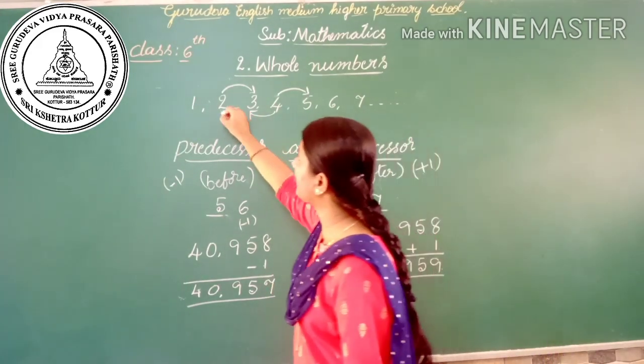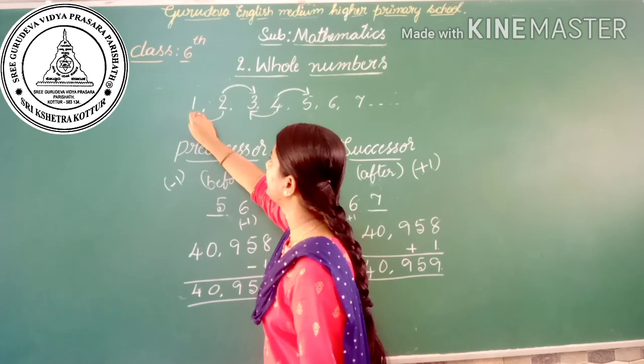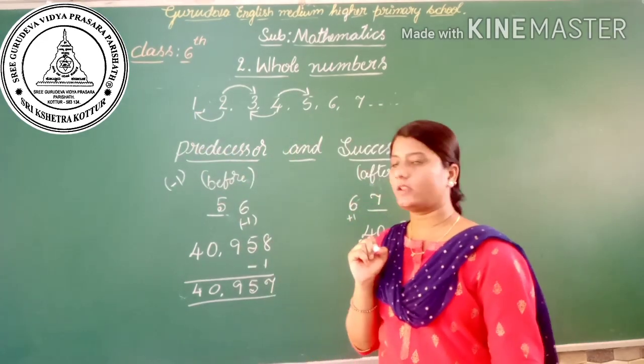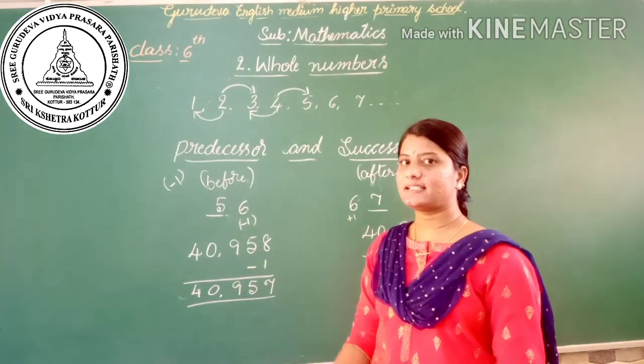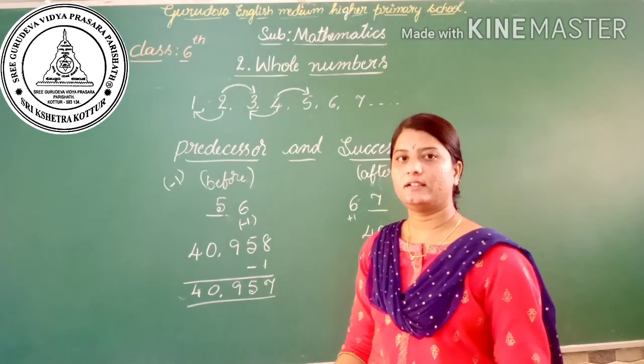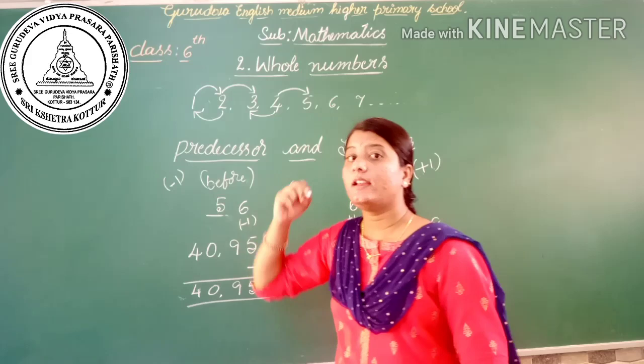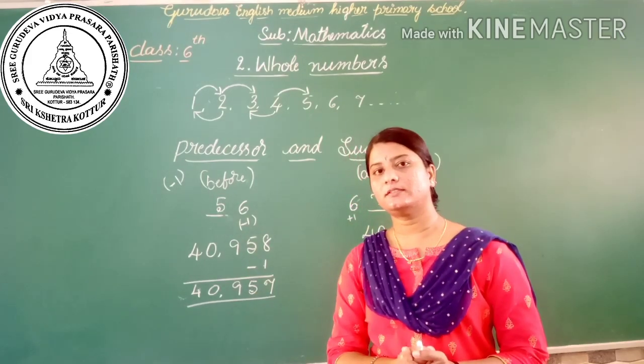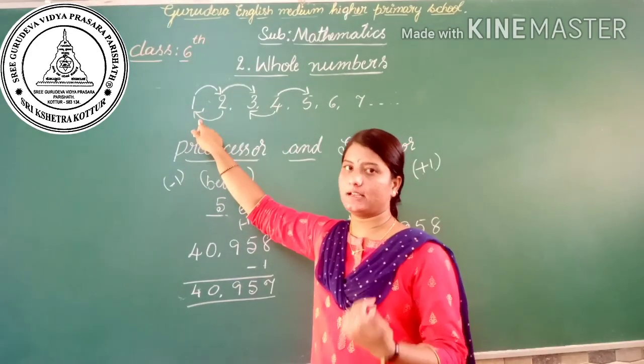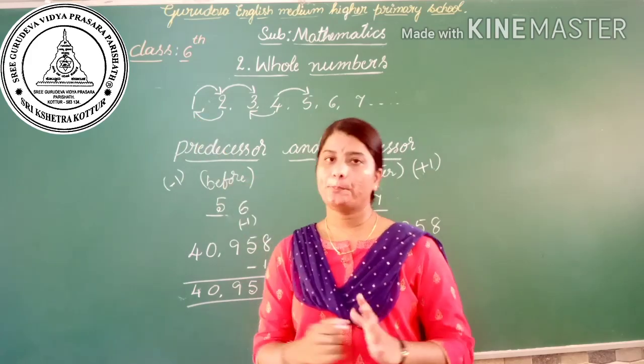The predecessor of 2 is 1. Then can you say what is the successor of 1? Successor of 1 is 2. What is the predecessor of 1? 1 is the smallest natural number, so it has no predecessor.